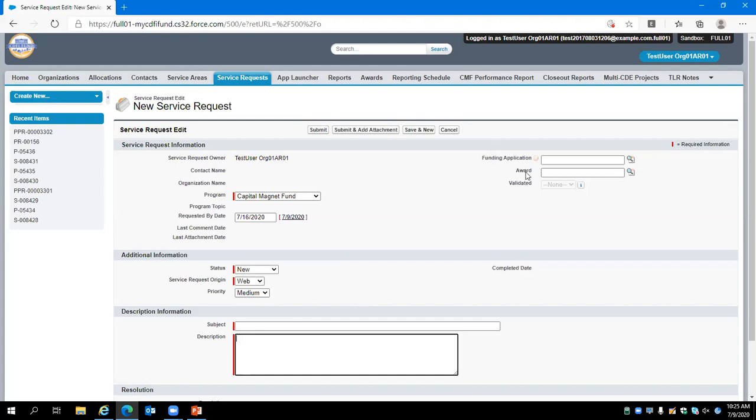Additionally, we also ask that you please select the applicable award. You may look up the award by hitting the magnifying glass. In the event that you as a recipient have multiple awards, entering the award number will make it easier to answer and provide information related to your request.